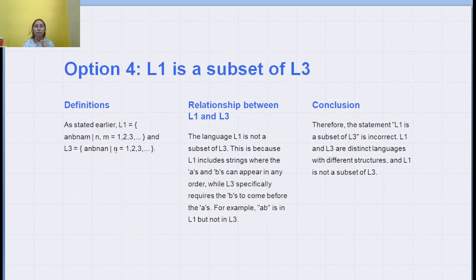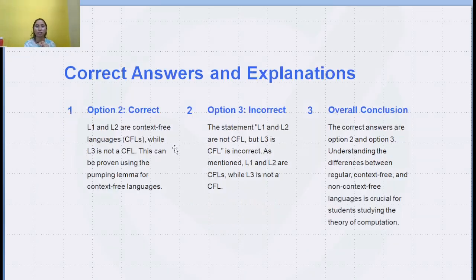And our option number 4 was L1 is a subset of L3. As stated earlier, L1 equal a^n b^n a^m, and L3 equal a^n b^n a^n. So the conclusion is that L1 is a subset of L3 is incorrect, because L1 and L3 are distinct languages with different structure, and L1 is not a subset of L3.